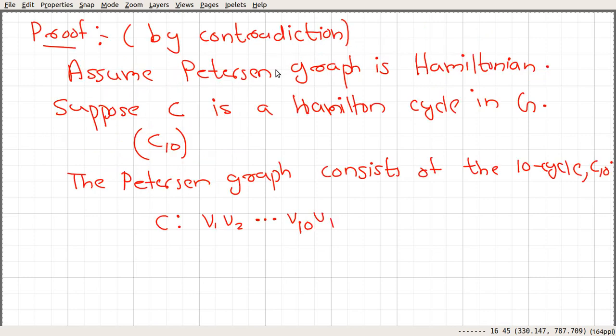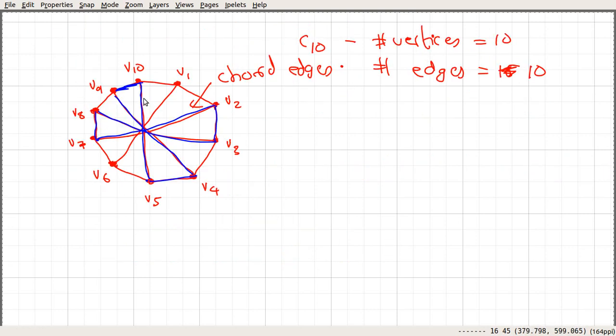So that says the Petersen graph consists of a 10 cycle, and not only this one, we need to add more edges together with those 5 chords. So here this chord means an edge that connects 2 non-adjacent vertices in this graph. So this is a chord, this is another chord, and this is another chord, and so forth.